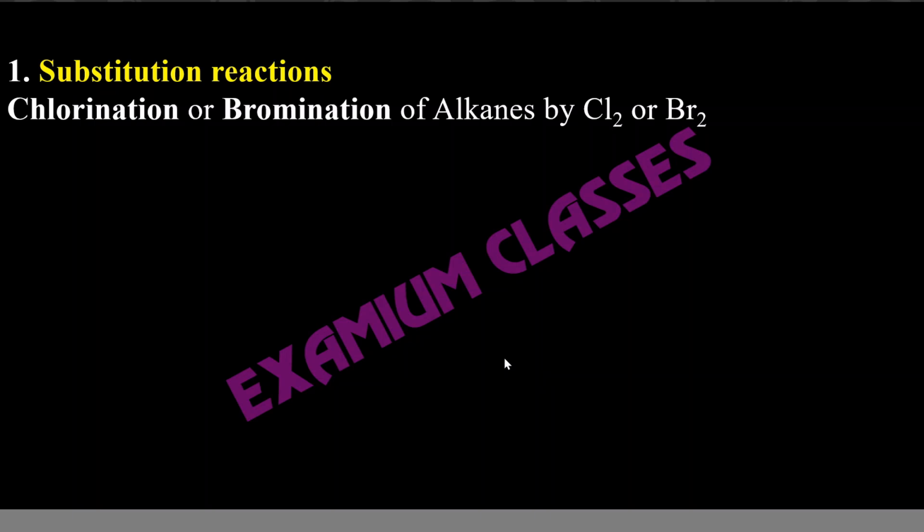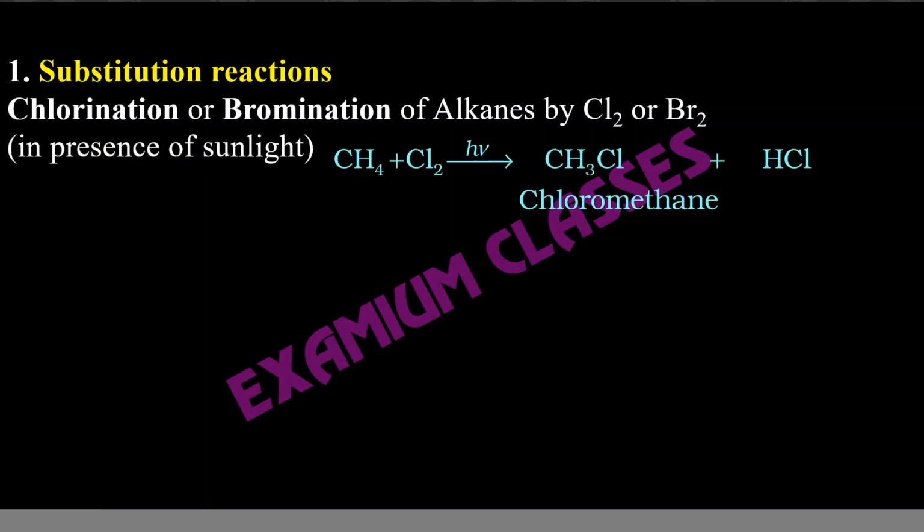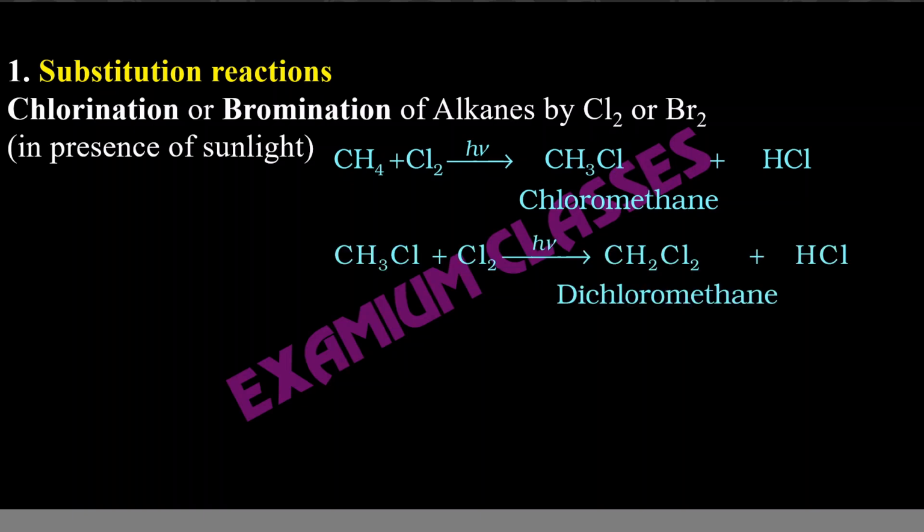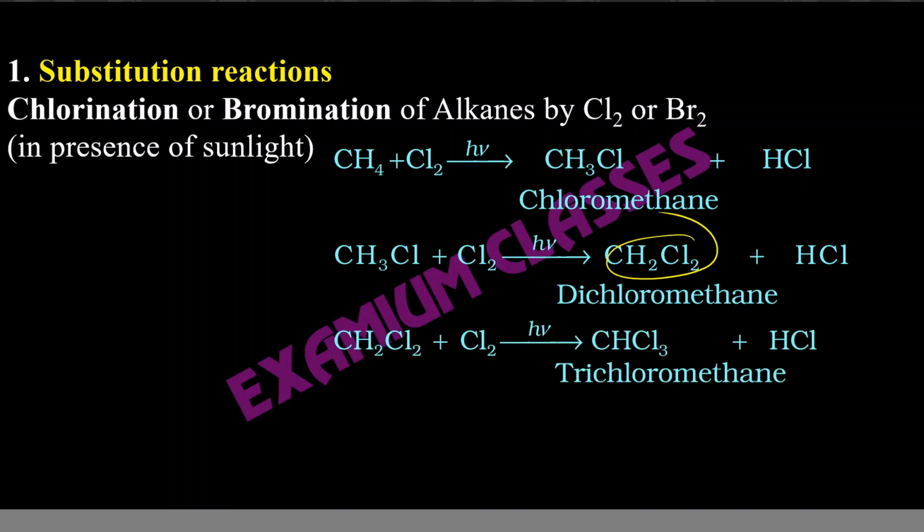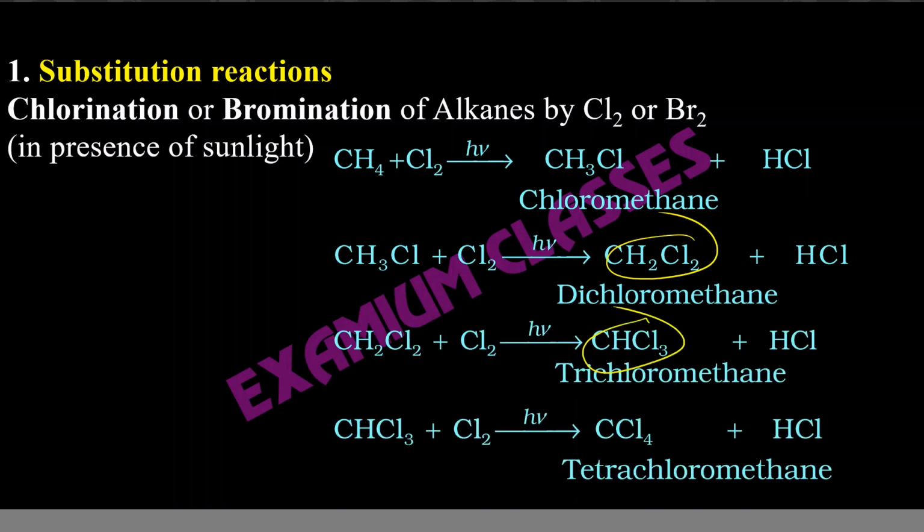Hydrogen of what? Hydrogen of alkane will be replaced by chlorine or bromine, that is halogen. It happens in presence of sunlight. So what happens? Suppose CH4, this is the alkane. We are getting it reacted with chlorine in presence of sunlight. H nu represents sunlight here. You know H nu, 1 quantum. We have talked about it in structure of atom. So first one hydrogen is replaced, then another hydrogen is replaced, then another, and ultimately all hydrogens are replaced and we get carbon tetrachloride or tetrachloromethane.